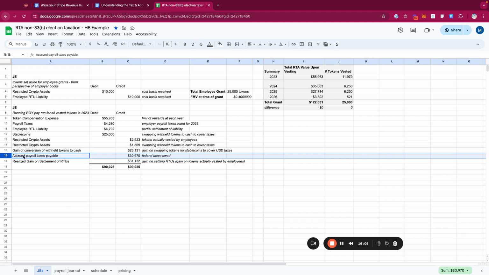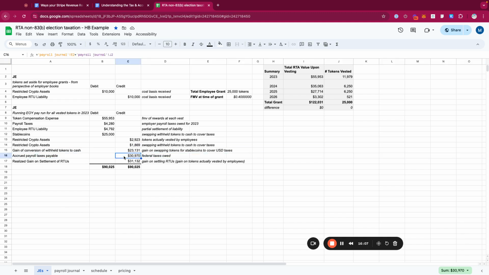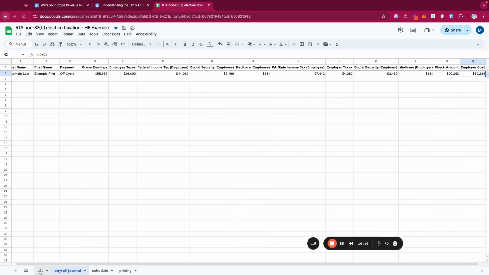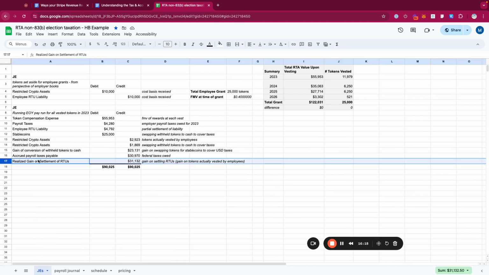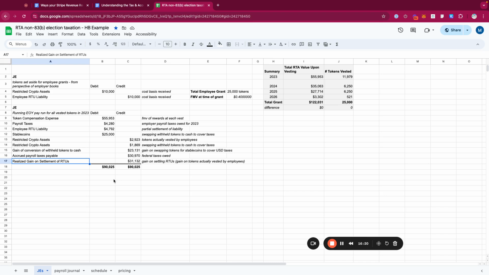Now, the other part is accrued payroll taxes payable. So basically just the federal taxes that are owed by the employee. That's going to be paid out through the pay run, so that just goes back to the payroll journal here. And then the last part, which I think is normal to have, is realized gain on settlement of the restricted token award. And this is more from the perspective of the employer, right?